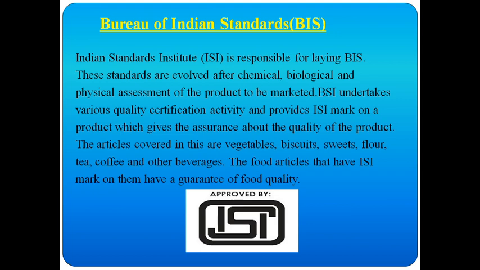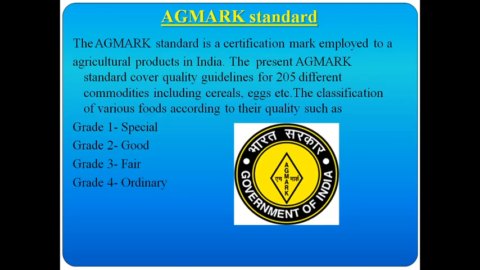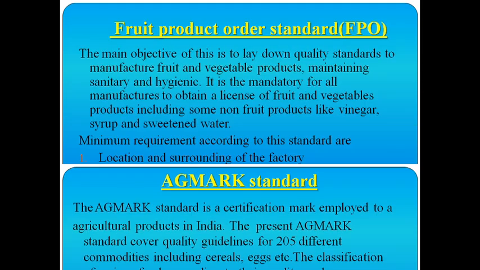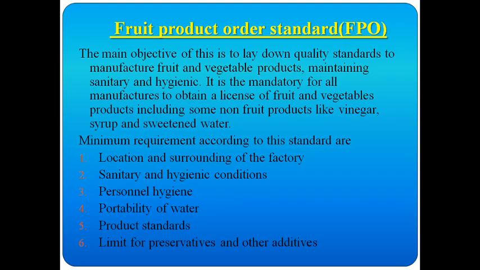If we observe this seal over food products, it indicates that they have maintained good quality. Next, the AGMARK standard. This is the AGMARK seal. AGMARK is mainly given for agricultural products, and according to this standard there are 4 grades: grade 1, grade 2, grade 3 and grade 4. Next, the Fruit Products Order standard.